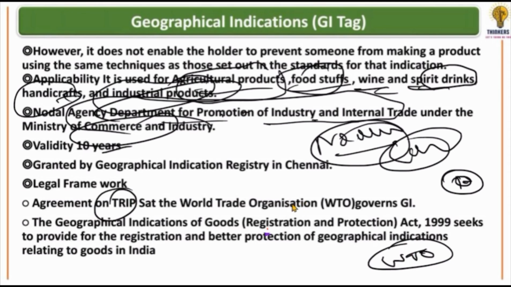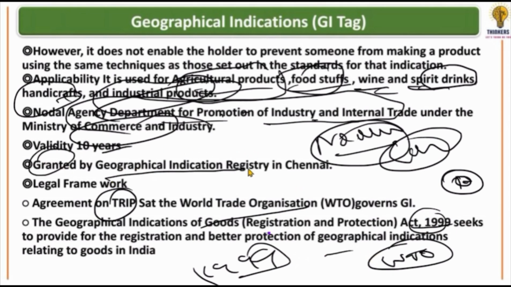What is the legal framework for this? The legal framework is this. First, there is the WTO Agreement, the TRIPS Agreement. You must have heard that there is a WTO TRIPS Agreement. That is a legal framework for this. Apart from this, an act was also made for this in India. It came in 1999: the Geographical Indications of Goods (Registration and Protection) Act, 1999.